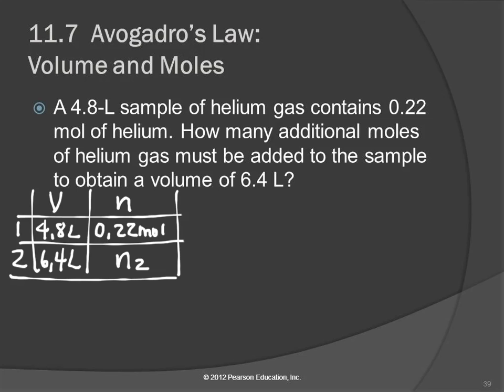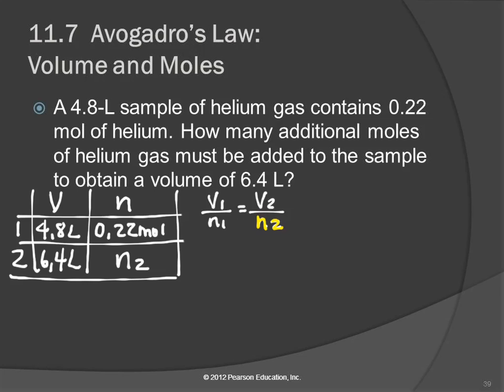So that's a little tricky. So our equation is going to be Avogadro's law, because we've got volume and N. And so the equation is V1 over N1 equals V2 over N2. And we are solving for N2.